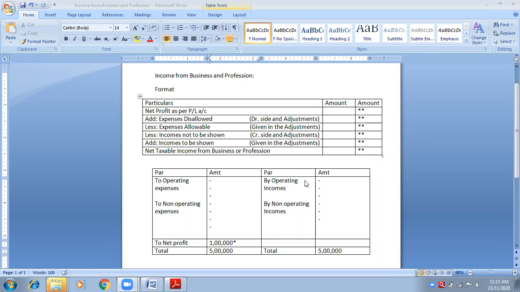Now income from house property is shown in the P&L. Will it be okay? P&L is for business, not for house property. Is that okay if you show income from house property here on the credit side? It is income, but it is not income from business. Your business is something else. Your business is not to buy house property and keep it on rent. Are you getting my point?